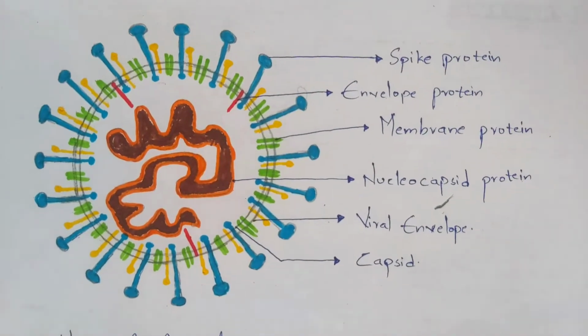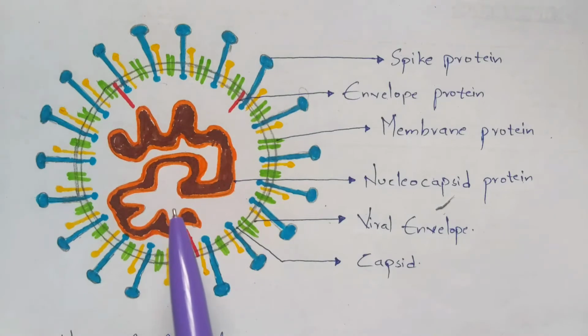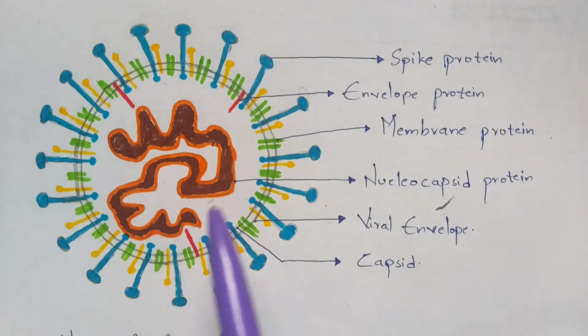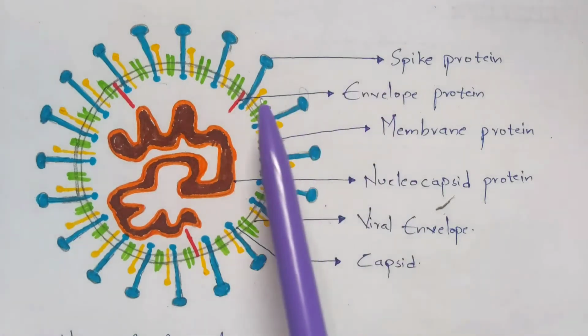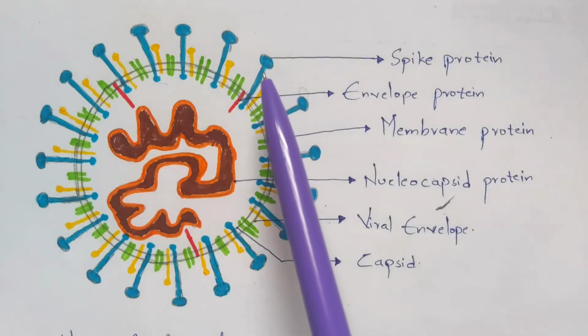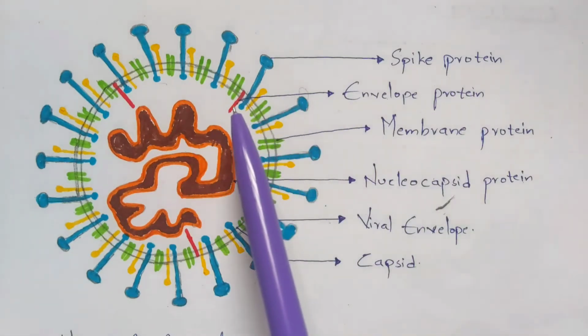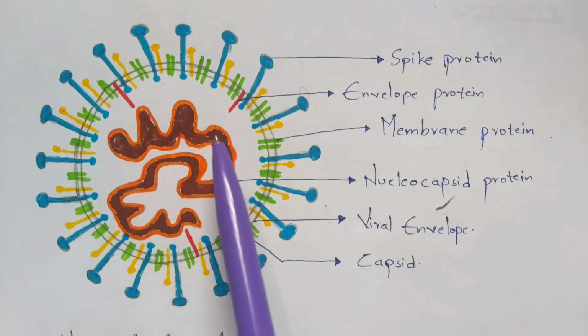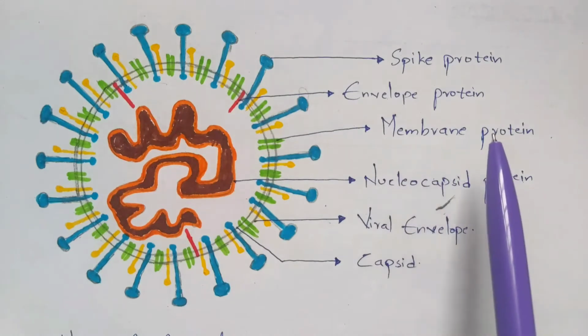Okay, so basically the body of this virus is completely covered by proteins. Not only one protein, there are 4 proteins present on the surface of this viral body, right? So what are those proteins actually? Among those, spike protein is one. This blue color one which I have drawn is called the spike protein, this red color one is called the envelope protein, and this green color one is called the membrane protein.